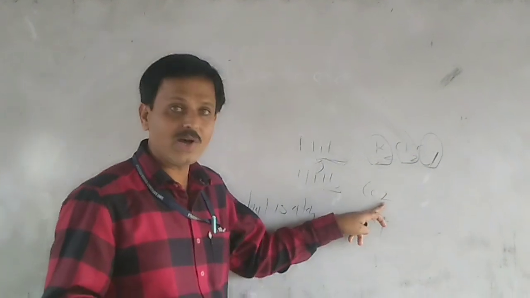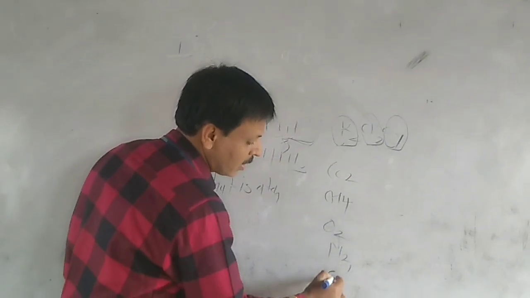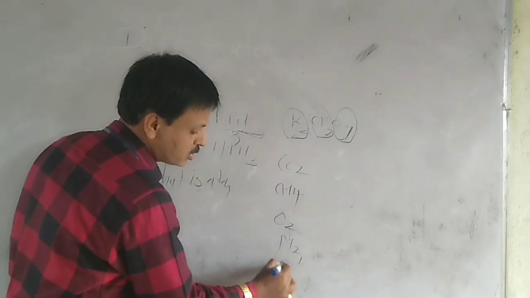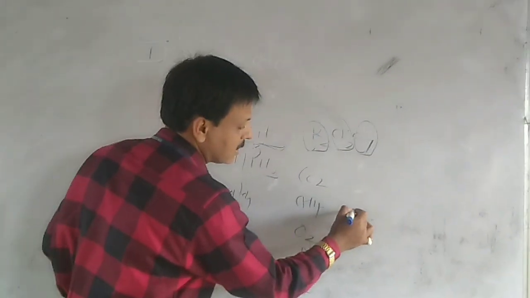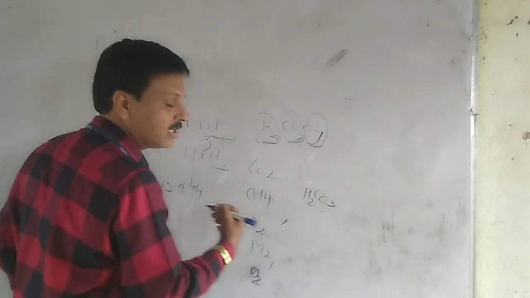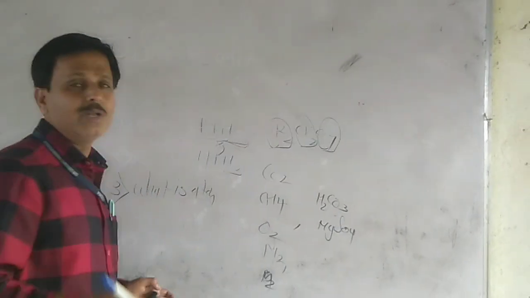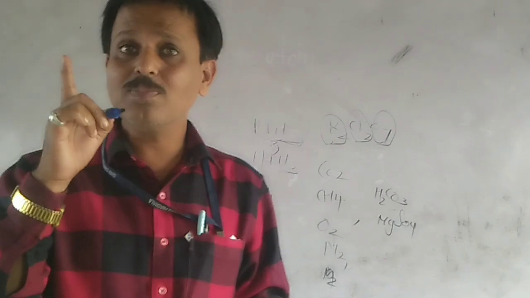Simple: carbon dioxide, ammonia, O2, N2, C2, H2. After one another, which is given in your text, is carbonic acid, H2CO3. After one is magnesium sulfate, MgSO4. Infinite number of formulae can be used.